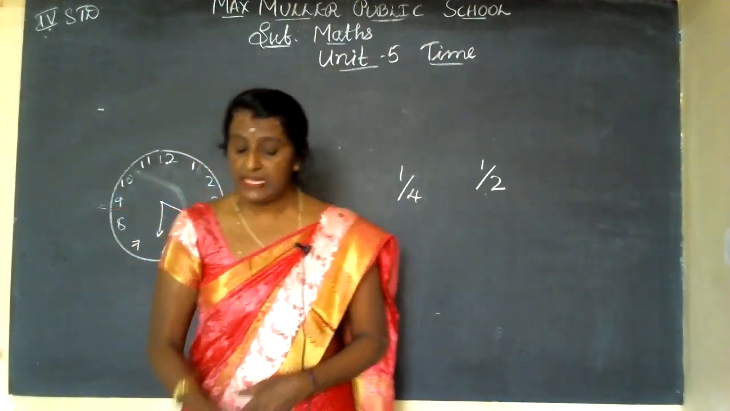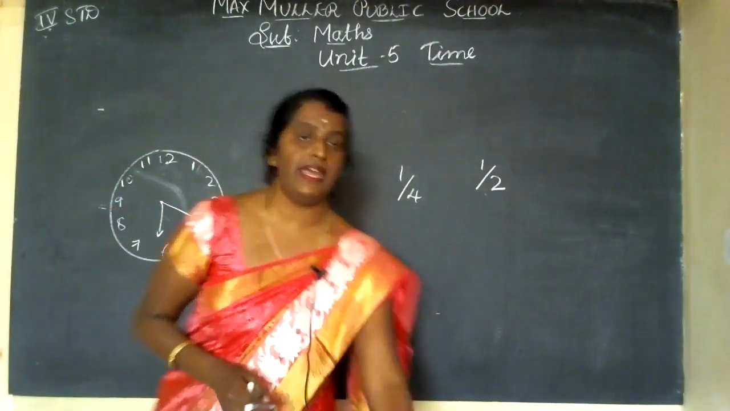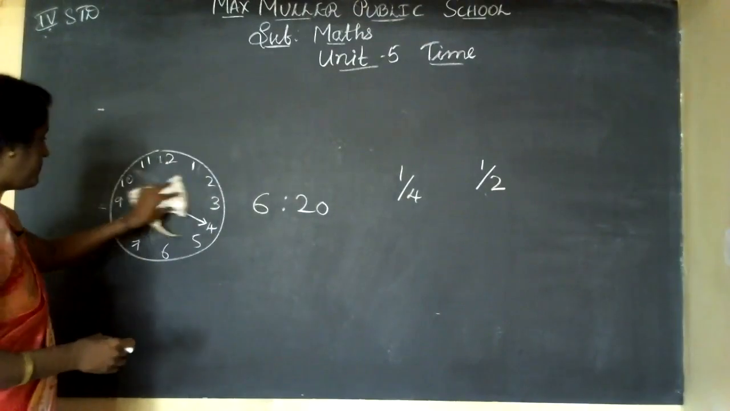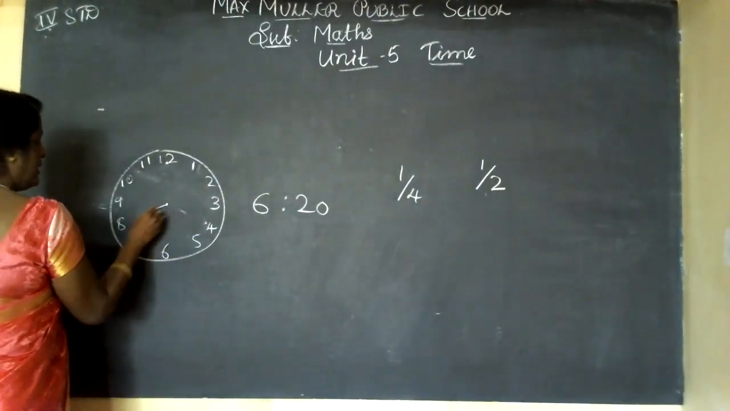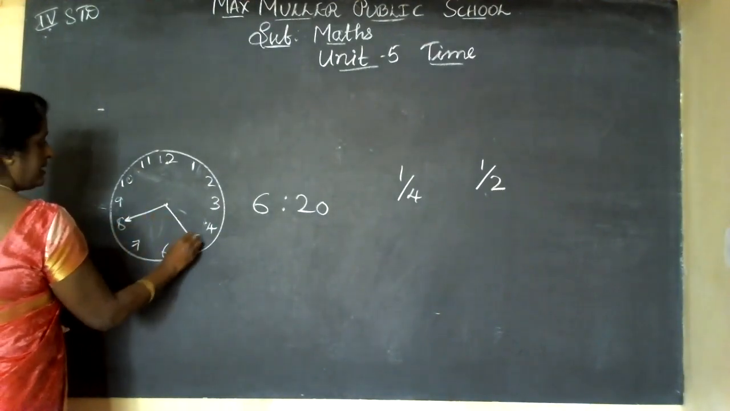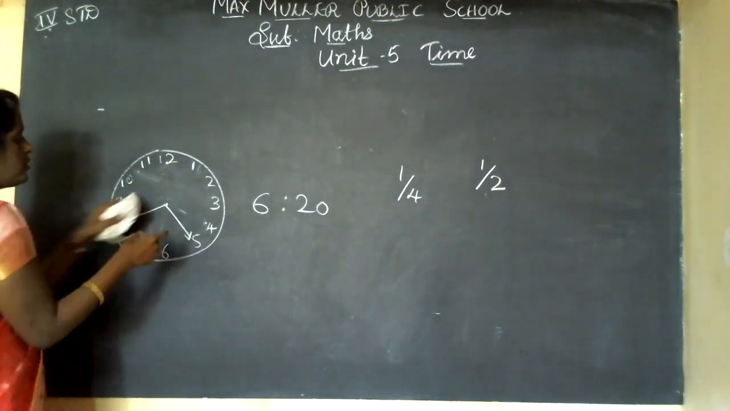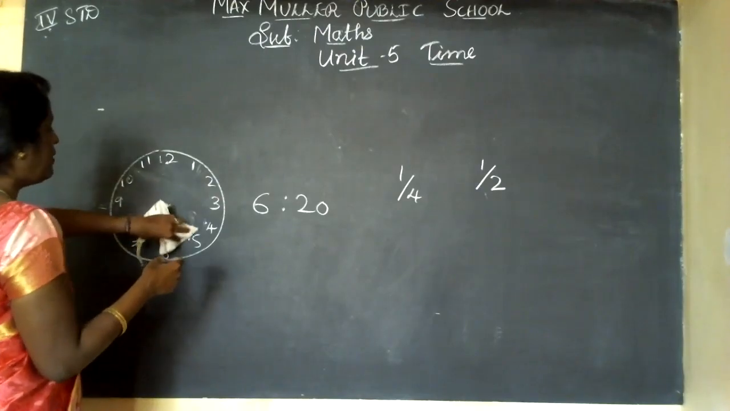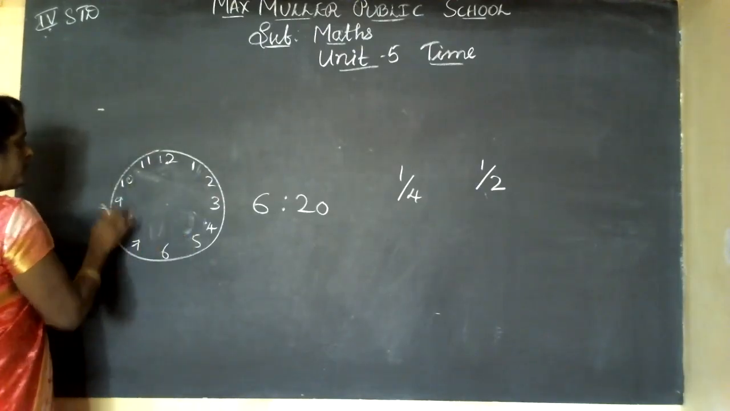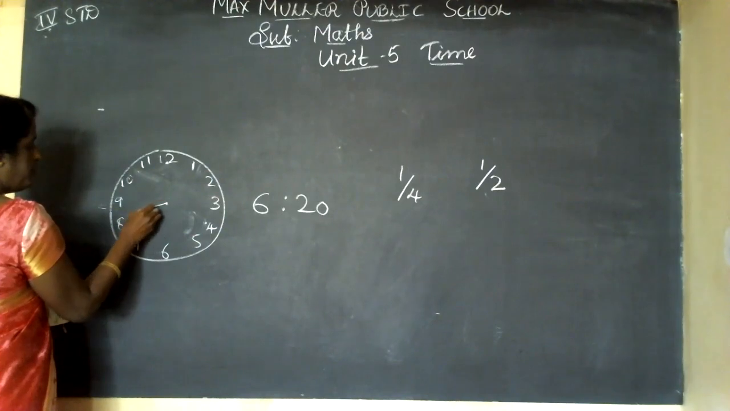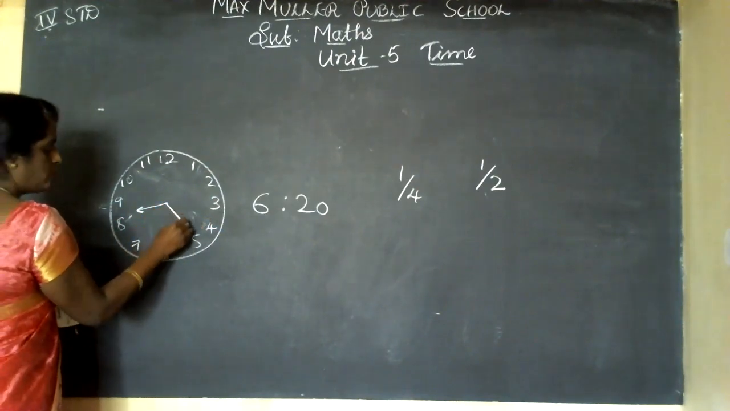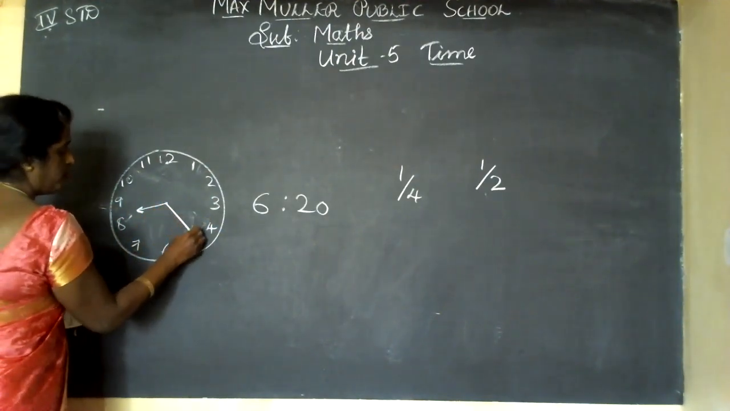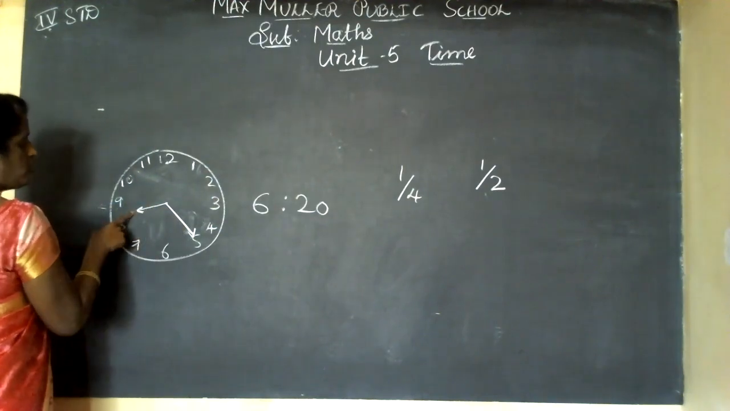The next sum is 8:25. See here, 8:25 means how will you draw? You will draw the small hand near 8 only. If you draw both hands the same, it will be wrong, children. 8:25. See here, between 8 and 9, the line should be the short hand. 5, 10, 15, 20, 25. The long hand is the minutes hand. This should be lengthy, and this should be the short hand.